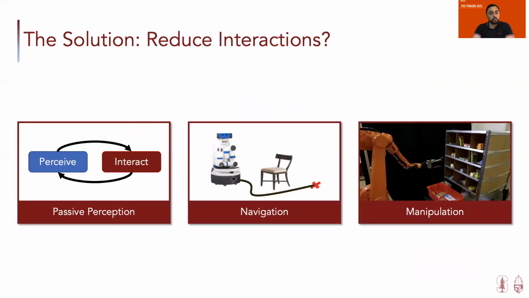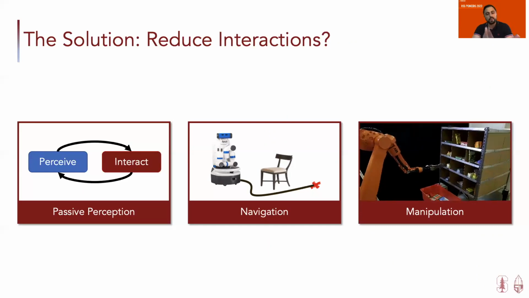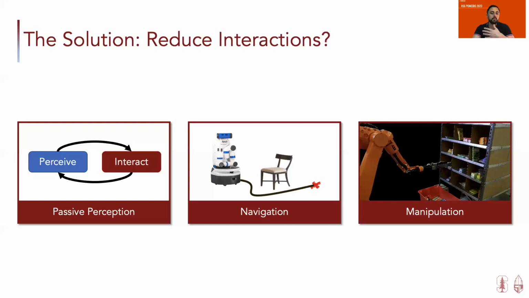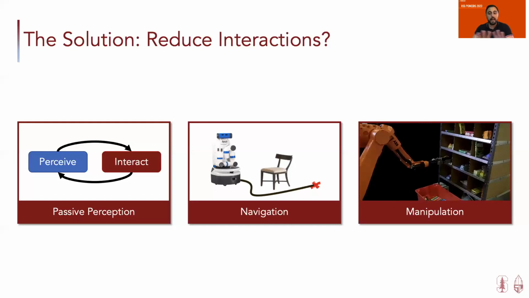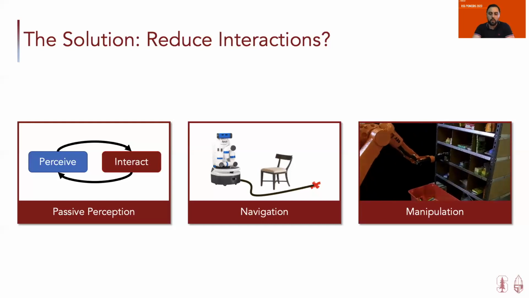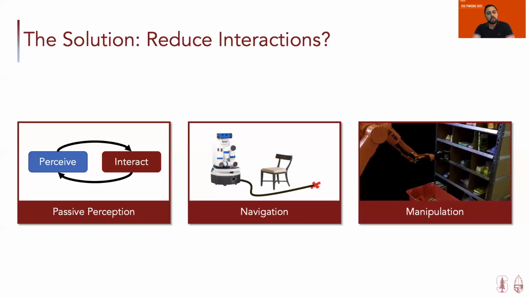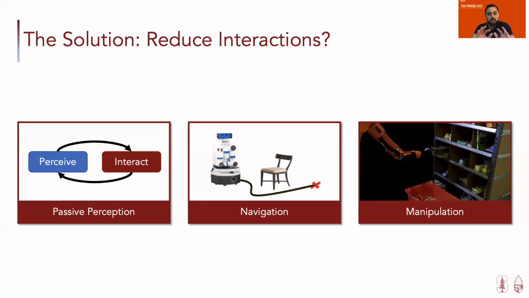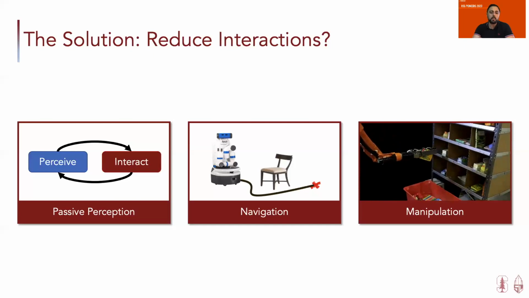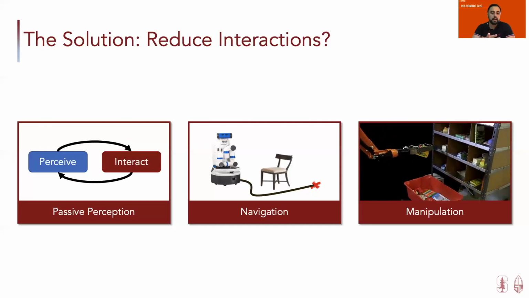Classically, the solution to deal with this complex state-action distribution has been to limit interactions to reduce it to a quasi-stationary problem. For example, robot perception has been traditionally considered a passive procedure of sensor signal processing. Navigation in robotics usually means to reach a goal avoiding any interaction that could change the state of the world, and many solutions try to reduce interaction to the minimum necessary. In my research, I propose the opposite, to exploit physical interaction as much as possible to generate novel solutions.